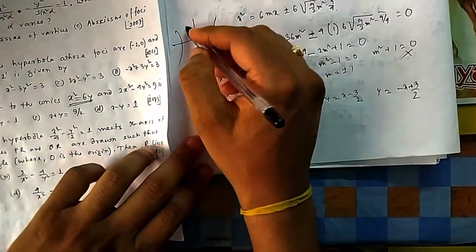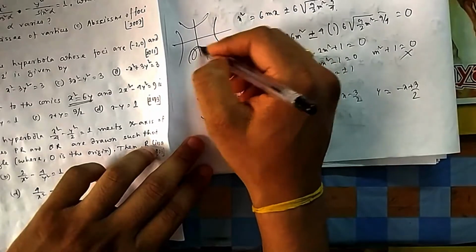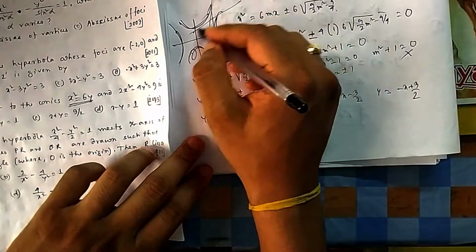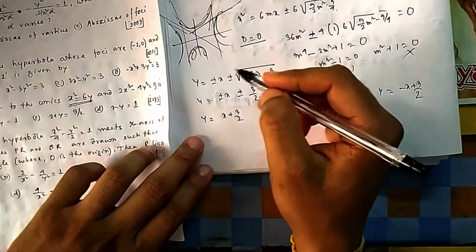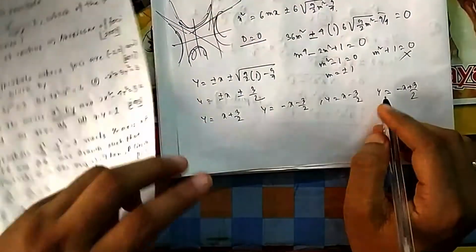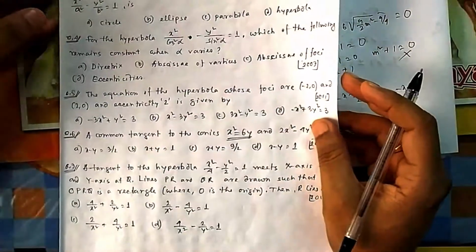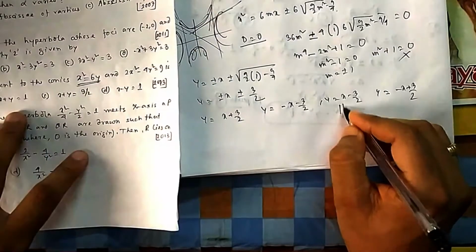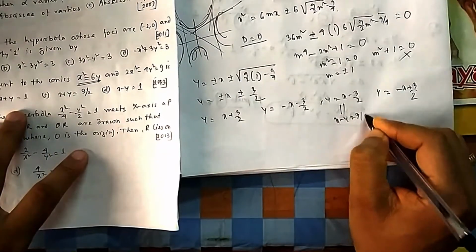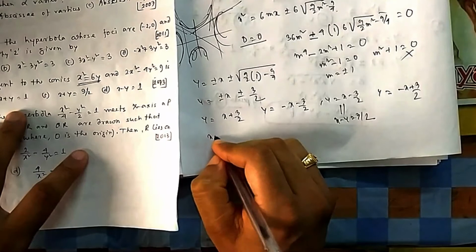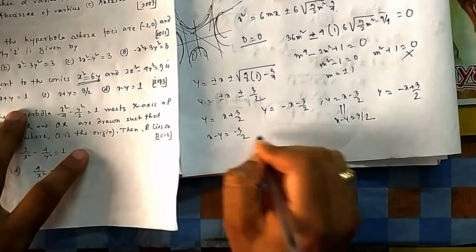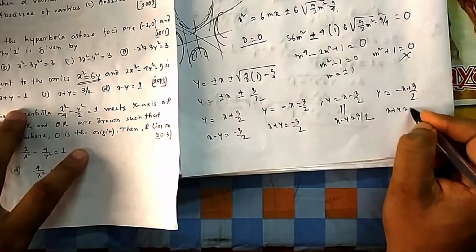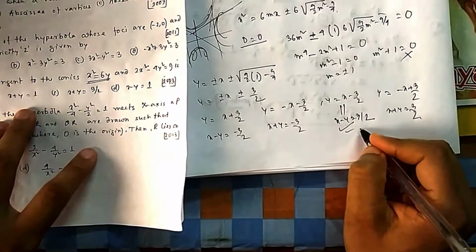This is a hyperbola and this is parabola. So sorry, this was the parabola. So this is hyperbola. 4 tangents you can go. So which one is in your option? So check this one. So you see option A, x minus y is equal to 3 by 2. Here x minus y is equal to minus 3 by 2. Here x plus y is equal to minus 3 by 2. Here x plus y is equal to 3 by 2. So this is your option A.